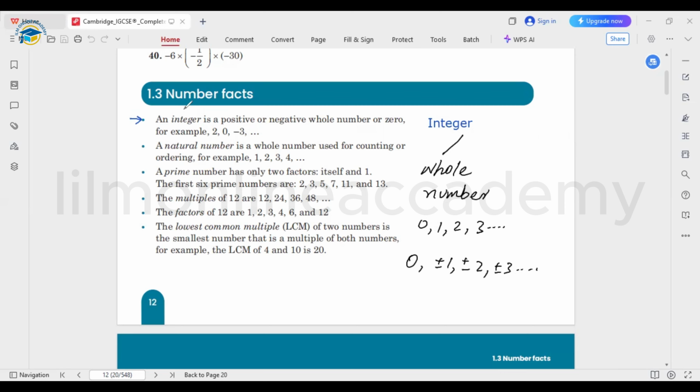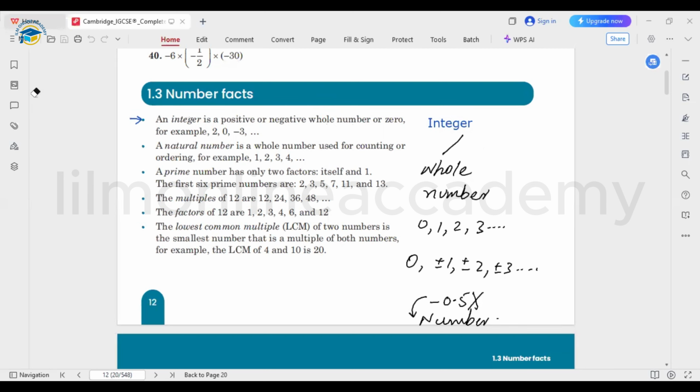So here, what they gave is that an integer is a positive or negative whole number. There is a condition for the integer that it must be a whole number. For example, if I have negative 0.5, this is not an integer, it's just a number, because this one is not a whole number. 0 can also be an integer, or all the other whole numbers. So this is the concept about the integers.